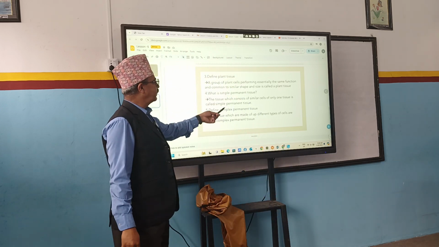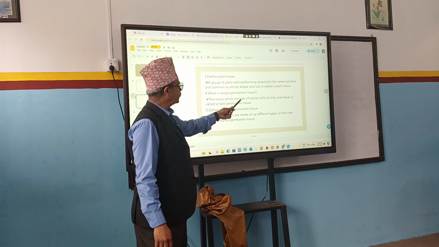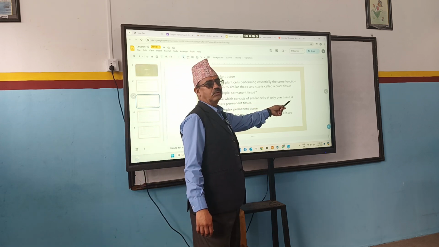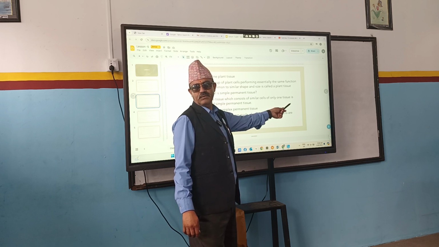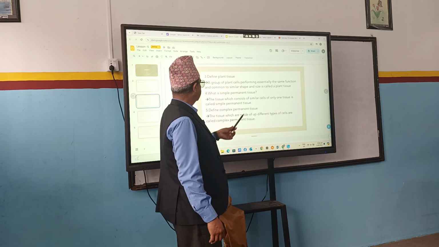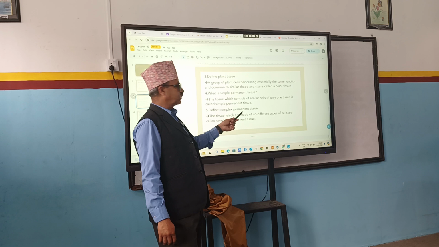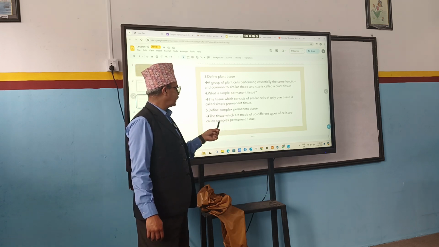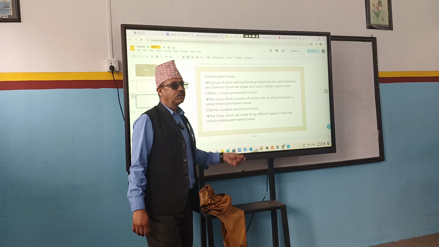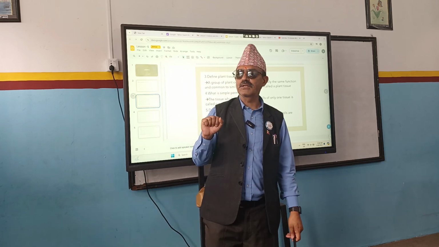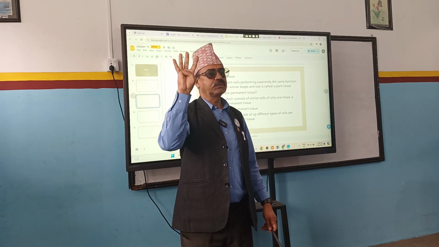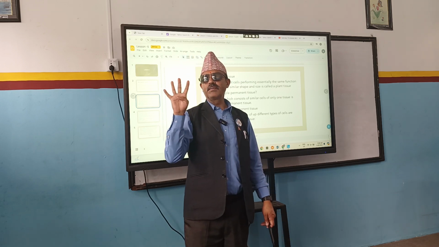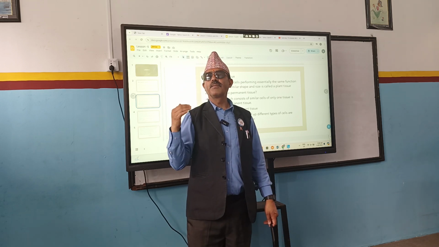And what is a simple permanent tissue? Tissue which consists of similar cells of only one type, okay, is called simple permanent tissue. Define complex permanent tissue. The tissues which are made up of different types of cells are called complex permanent tissue. Mainly, how many types of cells are present in complex permanent tissue? Four types of cells. Xylem and phloem are complex permanent tissues.